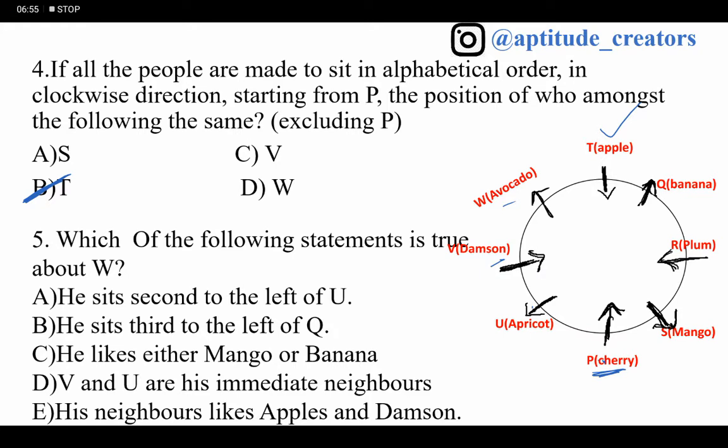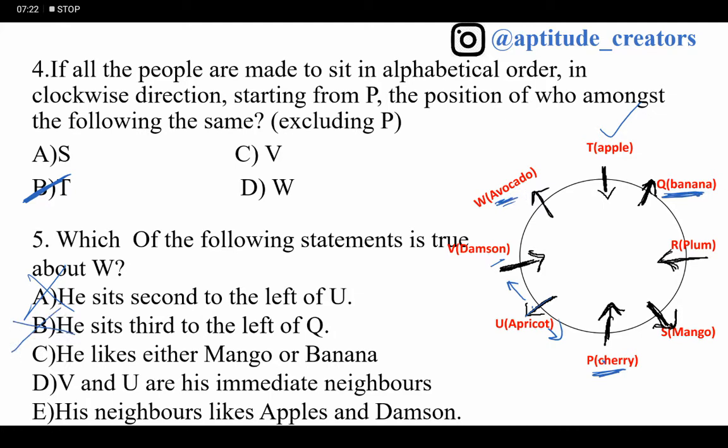Which of the following statements is true about W? About W, okay. T sits second to the left of U. Second to the left of U. This will become right, this will become left. No, he sits right, this is not possible. He sits third to the left of Q. Where is Q? Third to the left, no. Second place, this is not possible.